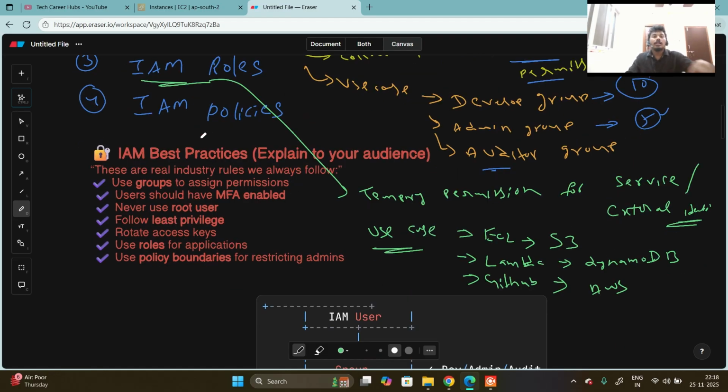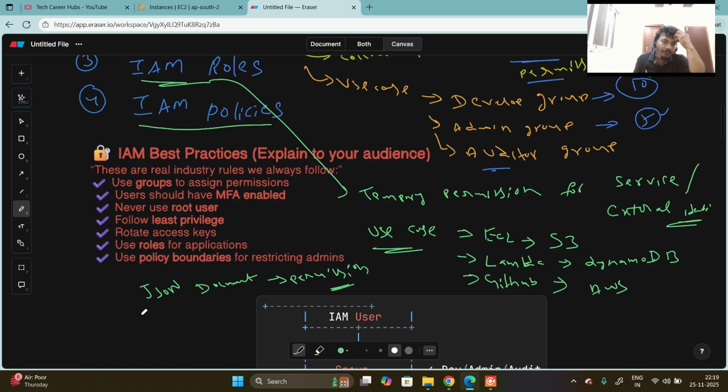Then the last one is IAM policies. What are policies? Policies are JSON documents that define the permissions. For example, we have a JSON document, and those files define the permissions.